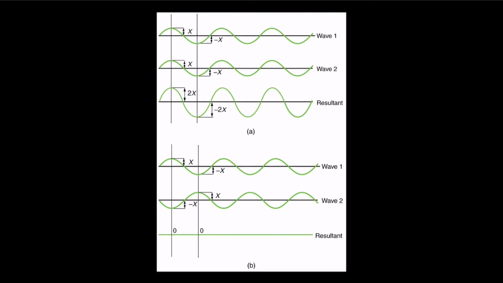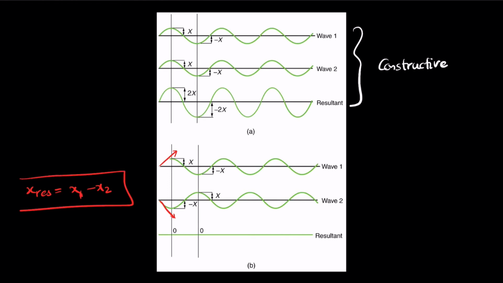So this is the first one, we talked about the constructive interference. In the second one, what happens here is that one wave has a direction that is upward and the other wave has a direction that's downward, which means that the direction in which they are starting is opposite to each other. When they are opposite to each other and have the same amplitude, the resultant amplitude becomes the difference between the two amplitudes. The resultant amplitude is the difference between the two amplitudes that results in a wave that's completely destroyed. So that's why the name destructive interference.